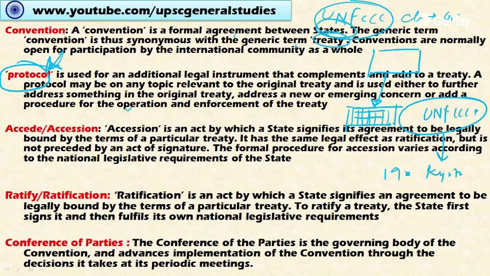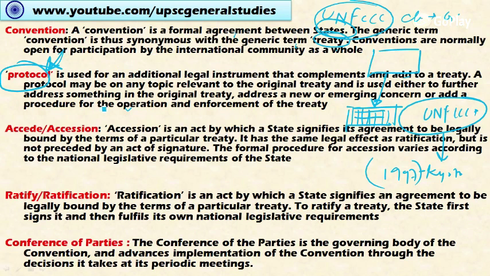The Kyoto Protocol was formed in 1997. Under this protocol the nations decided to put restrictions on countries regarding greenhouse gas emissions. So detailed guidelines, rules, regulations and restrictions are made through protocols. A protocol is an additional legal instrument that complements and adds to a treaty or convention.